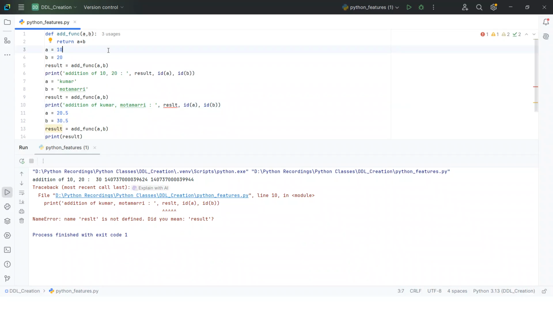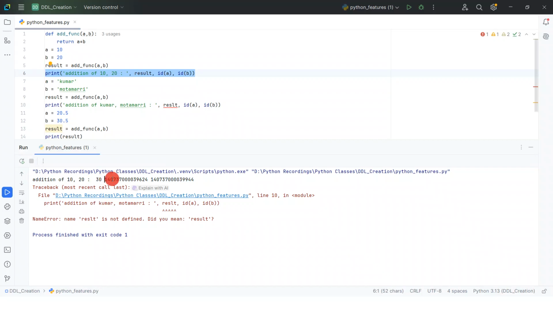If there are any syntax errors, it directly gives the error there, and otherwise it moves to the next line. If you have any kind of name or attribute error, it stops at that line. Okay, it executes this addition statement: addition of 10 comma 20 is 30.